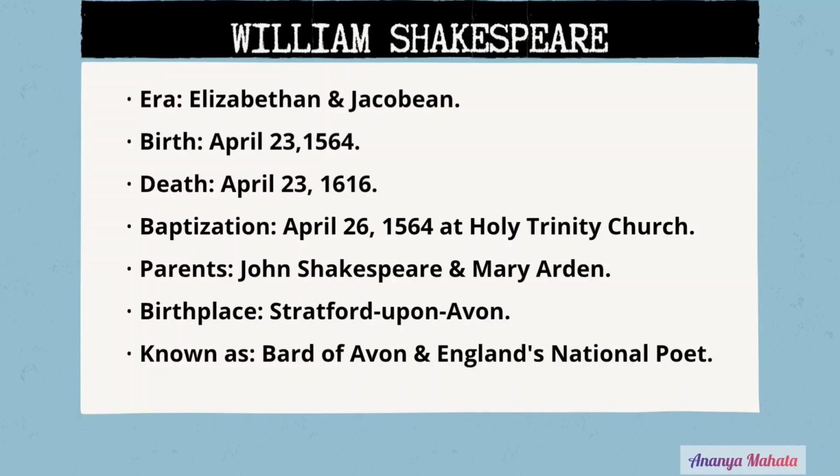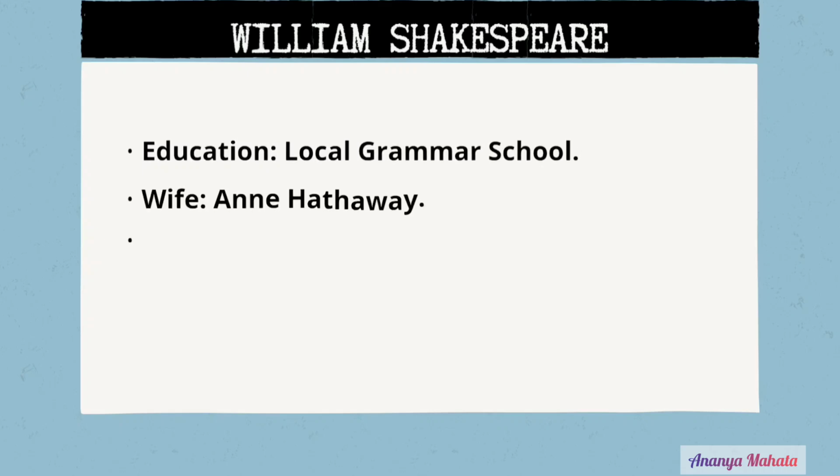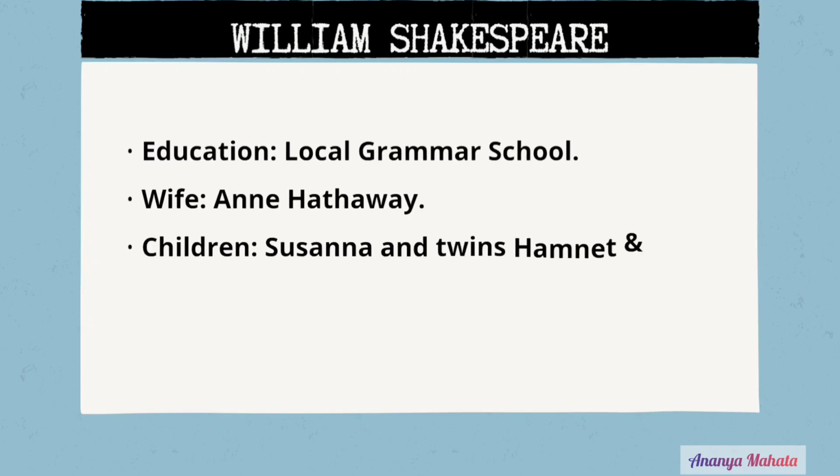Stratford-upon-Avon was the place where Shakespeare was born and died, and this is why he is called the Bard of Avon. The word bard means poet. He was also known as England's national poet. If we talk about his education, most of his biographers agree that he was educated at a local grammar school. At the age of 18, he married 26-year-old Anne Hathaway, with whom he had 3 children, Susanna and twins Hamnet and Judith. Unfortunately, Hamnet died at the age of 11.